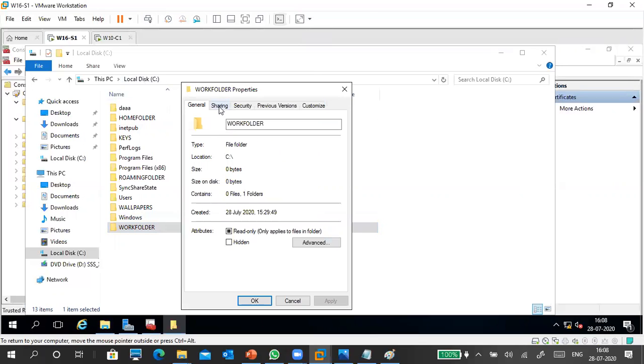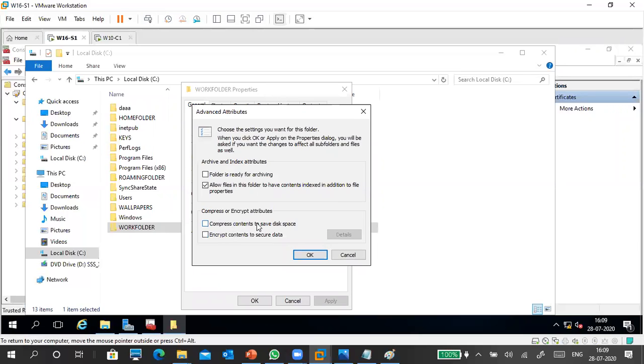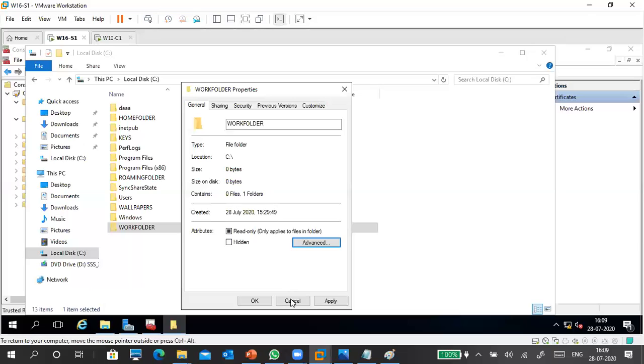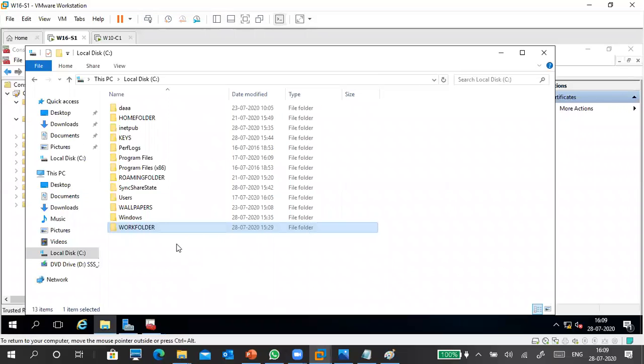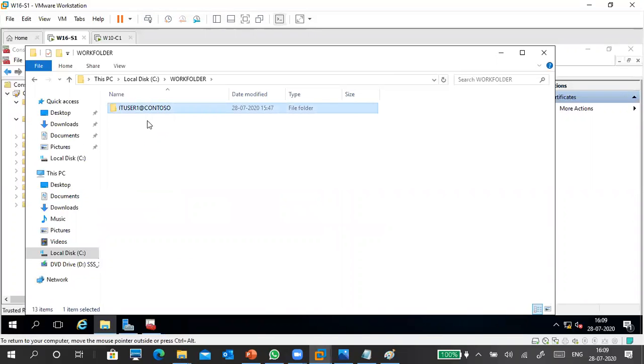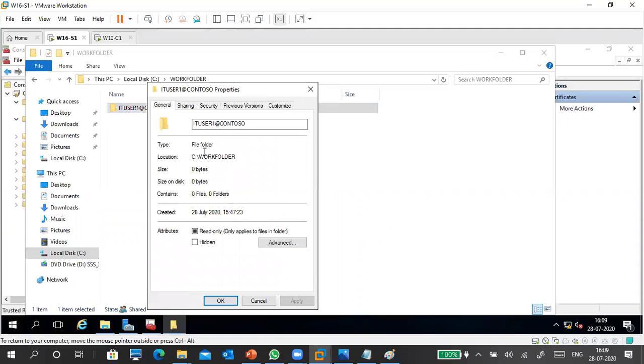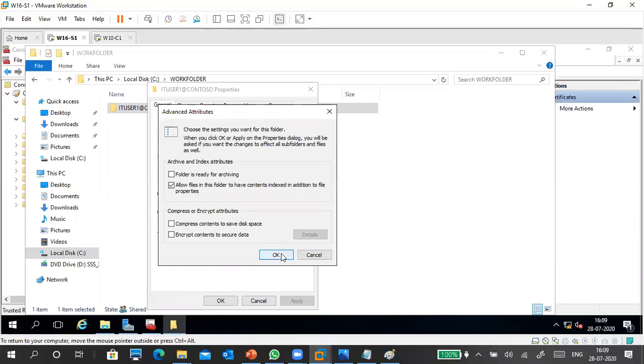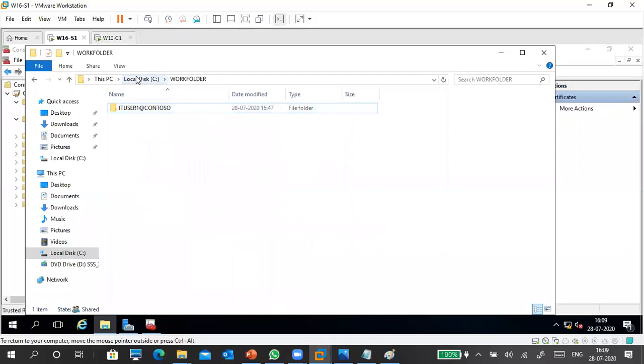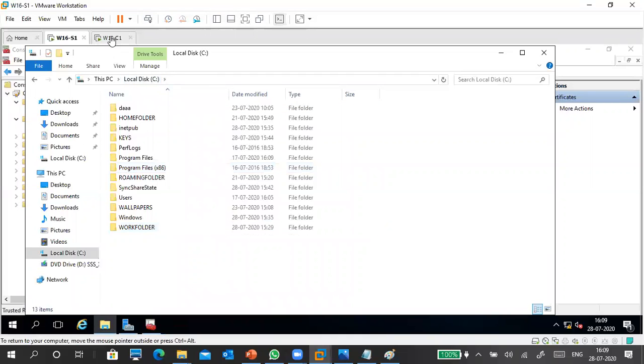Folder sharing, folder advanced. The compression is not there, right? So it is not checked. It is not checked. Maybe this one having any advance, not checked. So it should work.